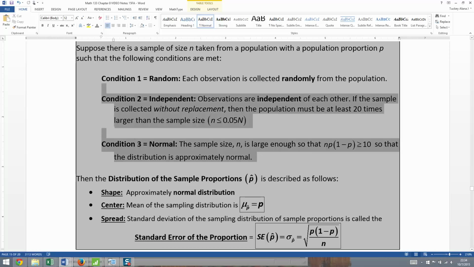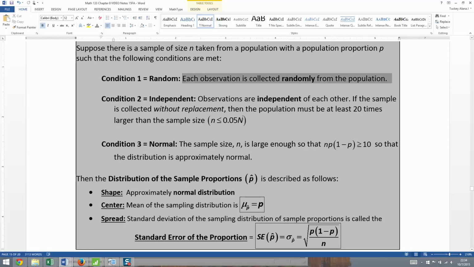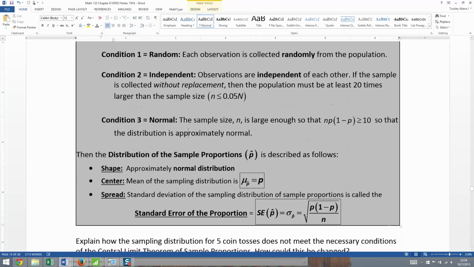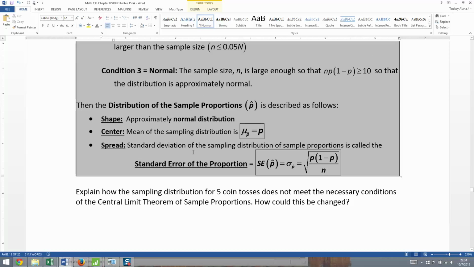All right, if these 3 conditions are met, and remember this one in particular is different than 8.1. The other 2 were the same as in 8.1, but condition 3 changed. In 8.1 it was 30, in 8.2 it's this n times p times 1 minus p bigger than 10 thing. If we have those 3 conditions met, then the distribution of our p hats, our sample proportions, is described as follows. You'll have a shape that is normal. You'll have a center, and the center will be equal to your population proportion p.